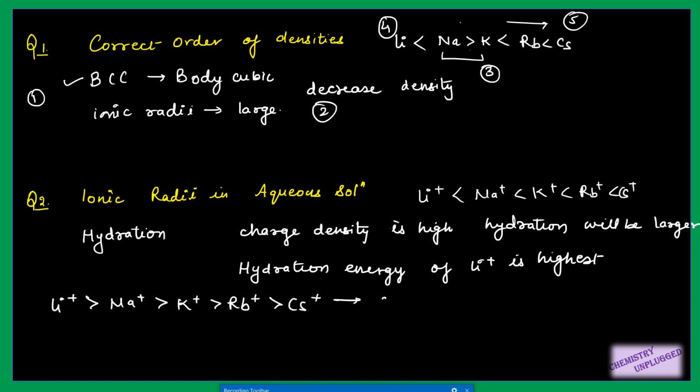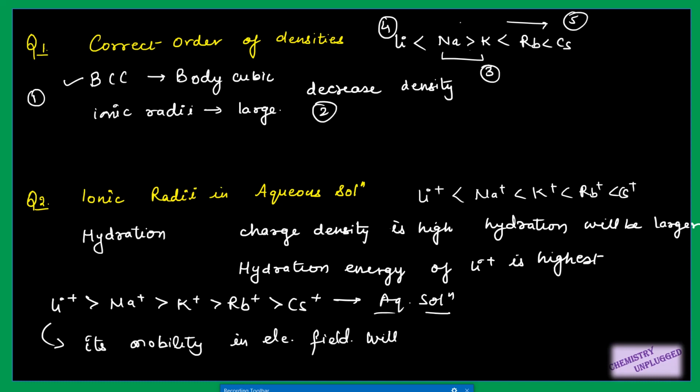This is when it is in aqueous solution, right? And because of this higher rate of hydration, the mobility of lithium in an electric field will decrease, because it has higher size, so its mobility in an electric field will be lowest.